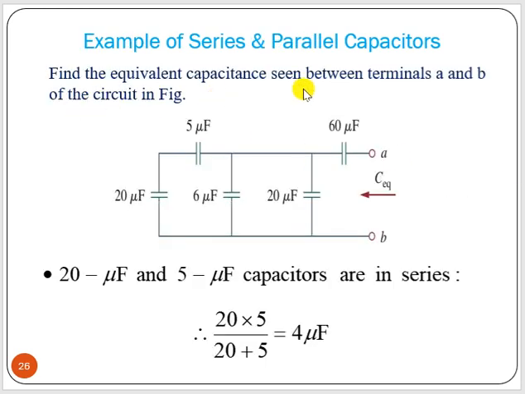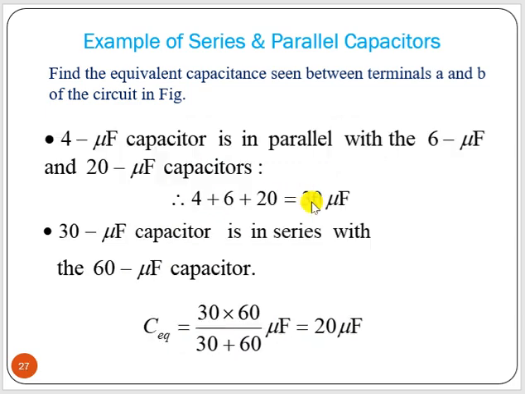Now say you have to find the equivalent capacitance of a circuit. Looking from the AB point, you can observe that 20 and 5 are connected in series. For these two in series, the equivalent is C1 into C2 divided by C1 plus C2. You get the value. Now this is the 4 microfarad, which is parallel with 6, parallel with 20.